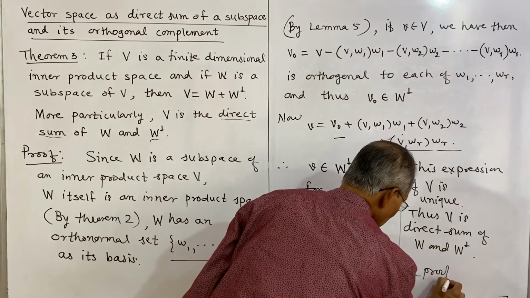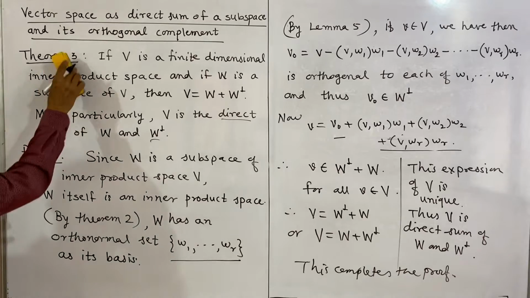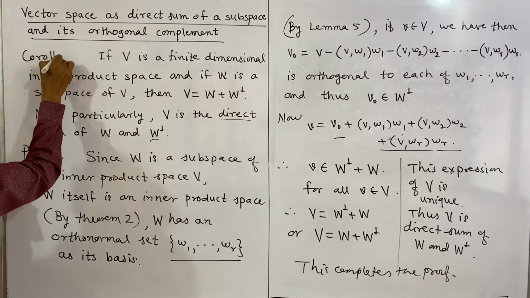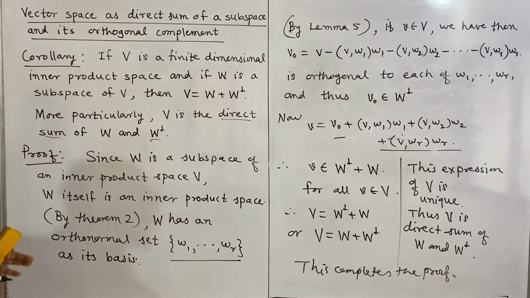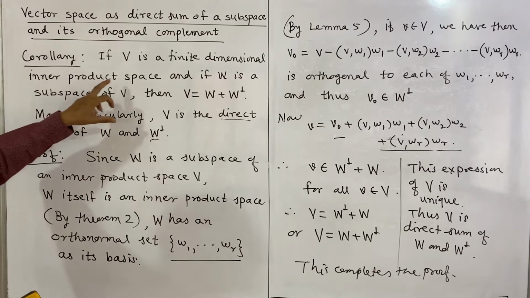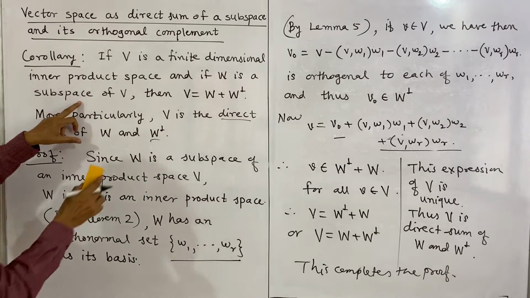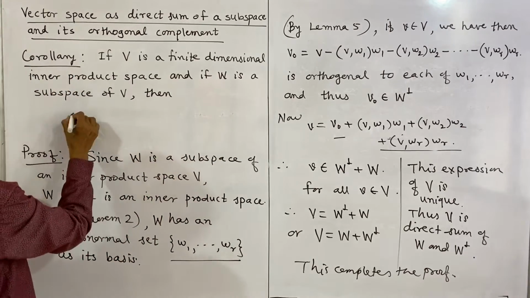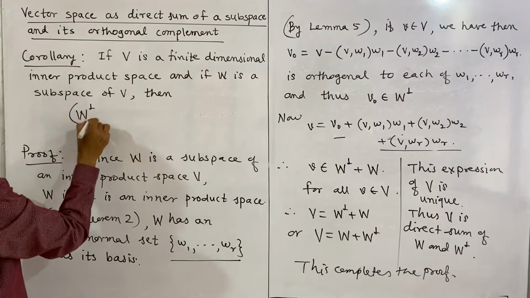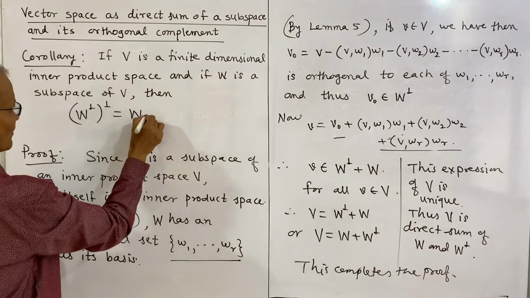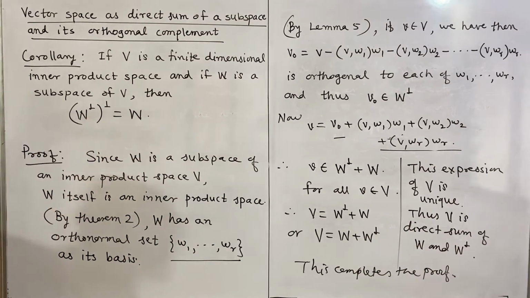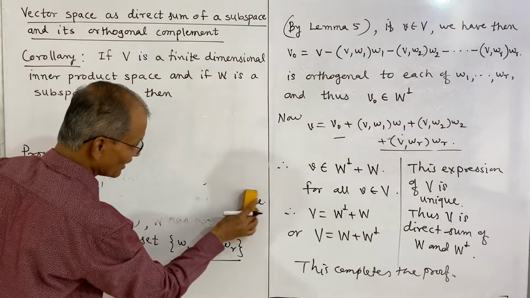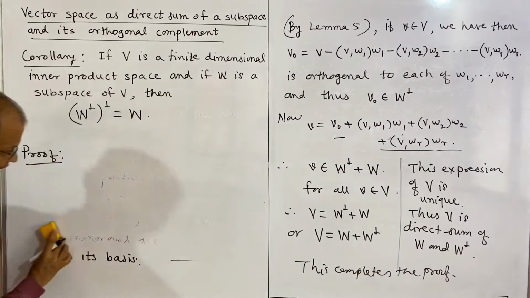Now, we shall consider one corollary, and that corollary is for this theorem. So, the statement of the corollary is, the first part is the same, that if V is finite dimensional vector space, inner product space, and if W is subspace of V, then we have double orthogonal complement of W is equal to W. Orthogonal, that we have defined earlier and can be considered geometrically as perpendicular.